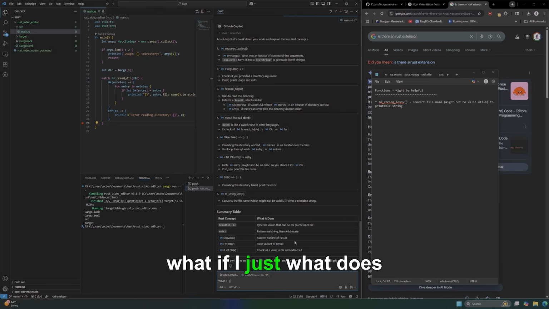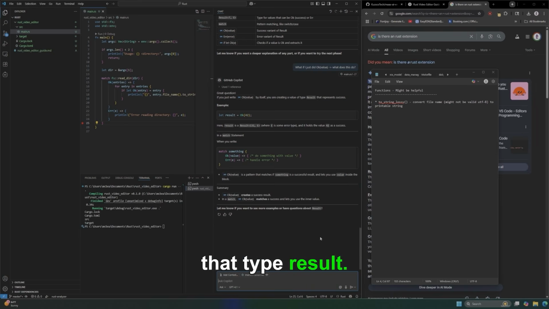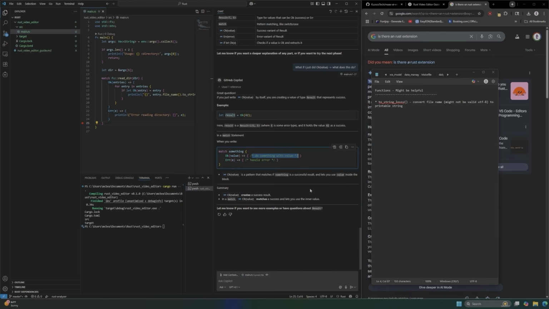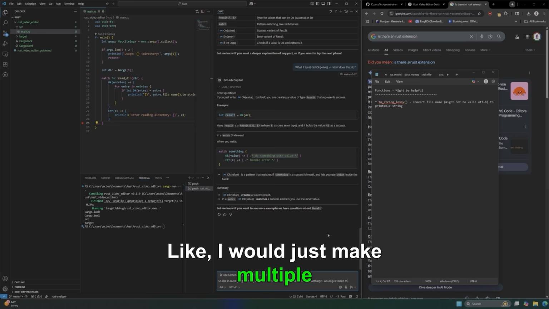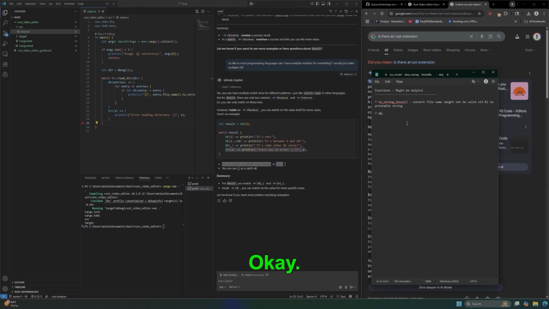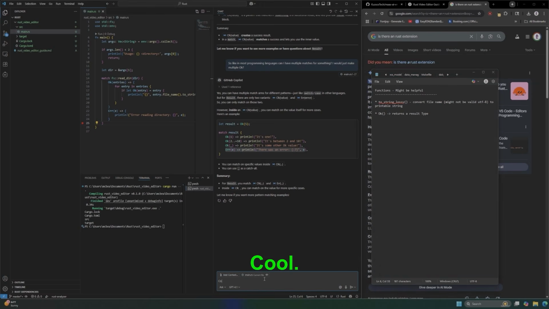What if I just, what does this do? I'm wondering if this is just checking to see if there is something in there, you're creating a value of that type result. What? Okay, what? Oh, I'm confused. If you write Ok(value) by itself, you're creating a value of that type. This is the result. Ok(value) creates a successful result like in most programming languages. When I have multiple matches, I would just make multiple Ok. However, inside an Ok value, you can match Ok too. So Ok returns a result. I don't know what a result type is yet, but we'll learn. Cool, let's move on.